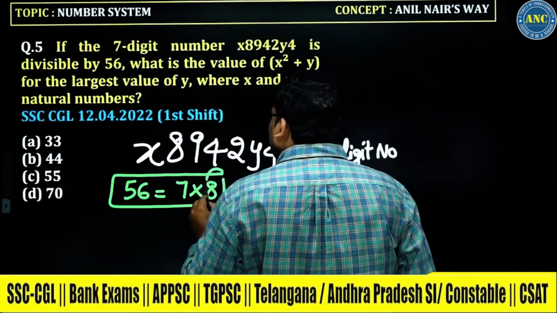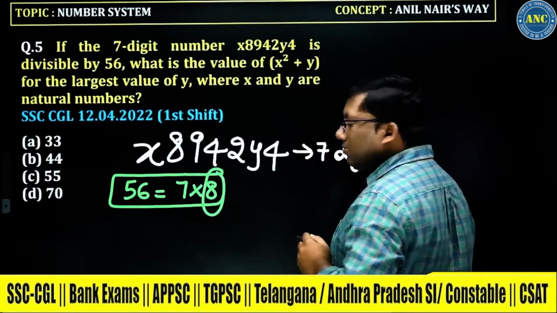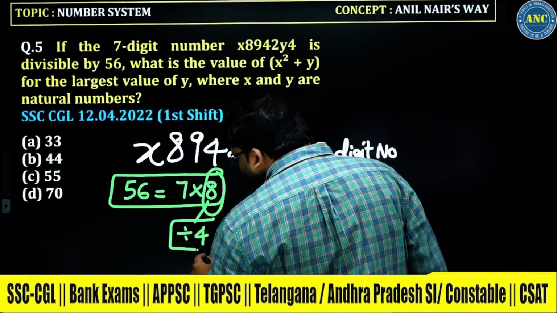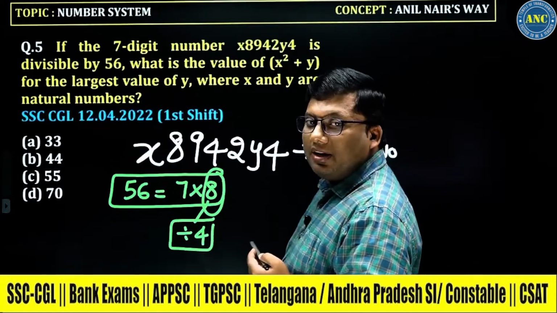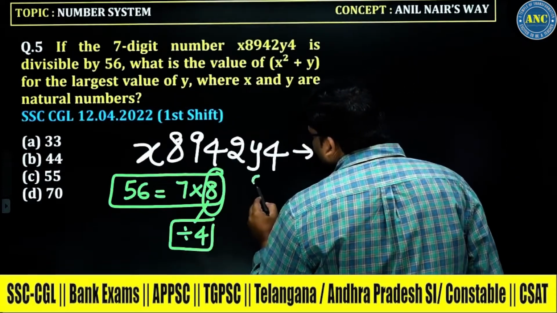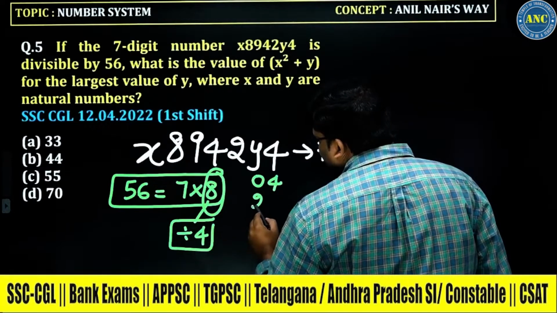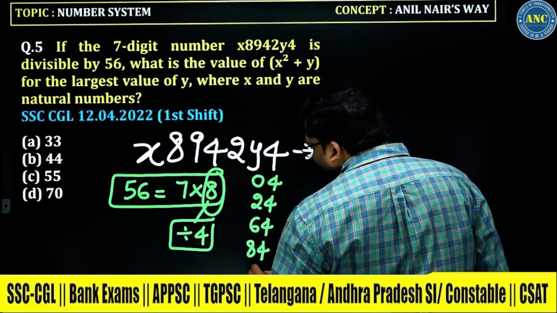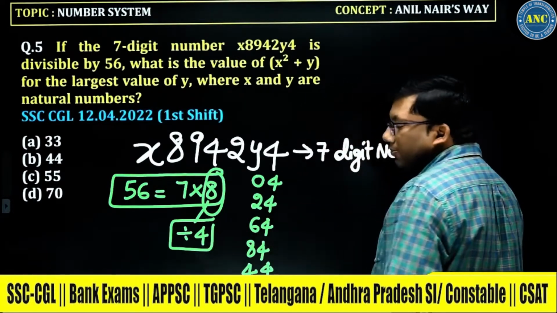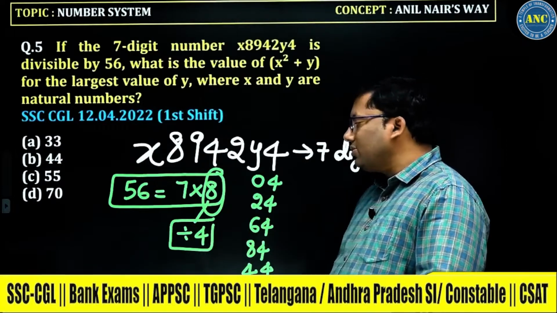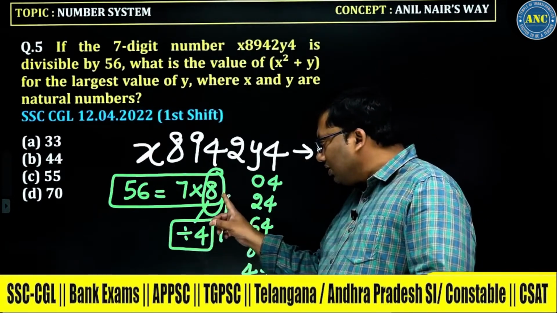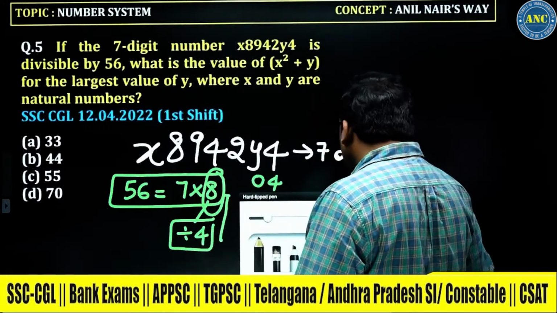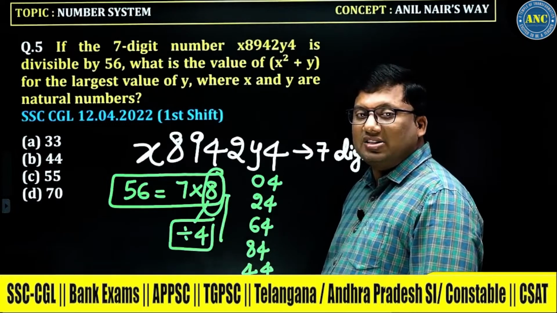For a number to be divisible by 8, first it should be divisible by 4. Without getting a number divided by 4, how can it be divided by 8? The divisibility rule of 4 is that the last two digits should be divisible by 4. 24, 64, 84, 44 will make Y4 divisible by 4. First I am doing 4, then I will get into 8. I am doing bottom up parsing, sir. First I check whether it is divisible by 4, then whether it is divisible by 8.